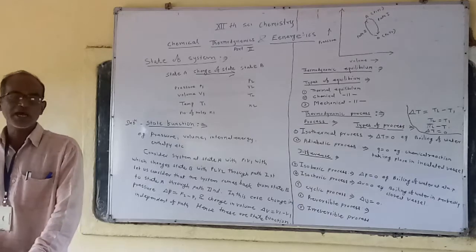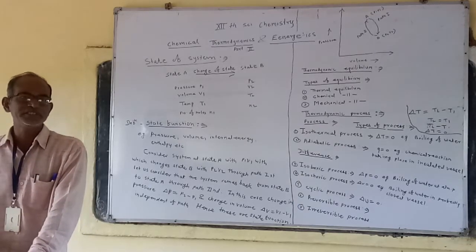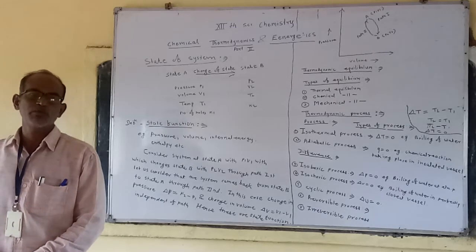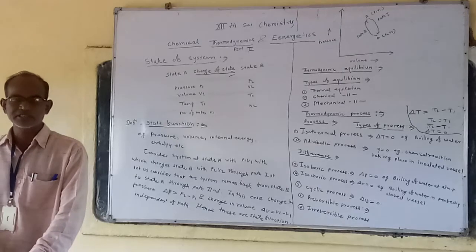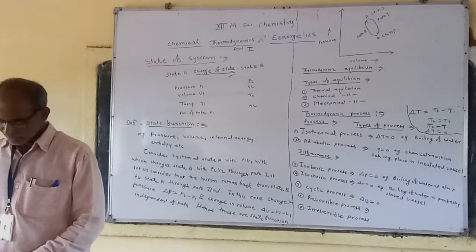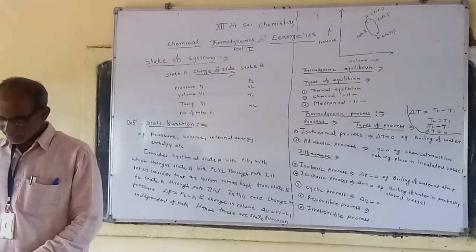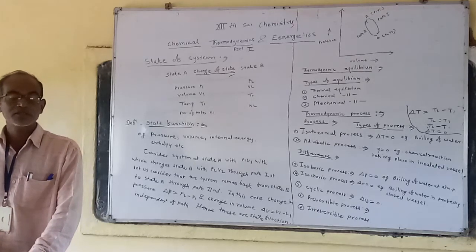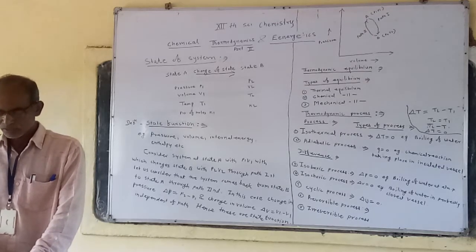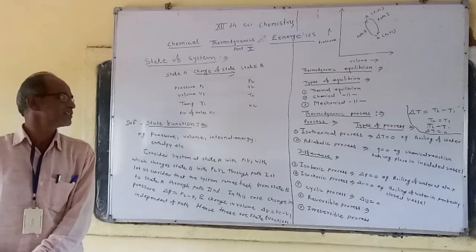Delta U means change in internal energy, that is U2 minus U1, internal energy at the final state minus internal energy at the initial state. In isothermal, the internal energy does not change because internal energy is directly proportional to